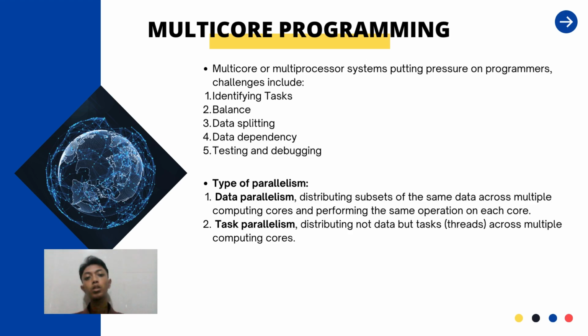And then the multiprocessor systems put pressure on programmers; challenges include identifying tasks, balance, data splitting, data dependency, and testing and debugging. The next is types of parallelism. There are two types of parallelism: data parallelism and task parallelism. Data parallelism is distributing subsets of the same data across multiple computing cores and performing the same operation on each core. The second, task parallelism, is distributing not data but tasks or threads across multiple computing cores.